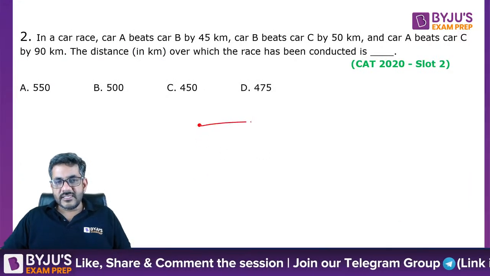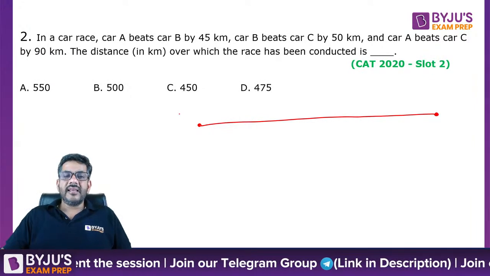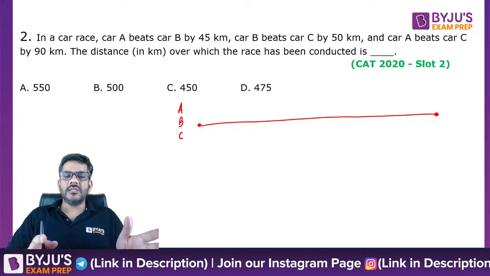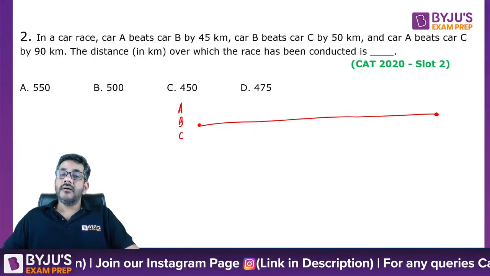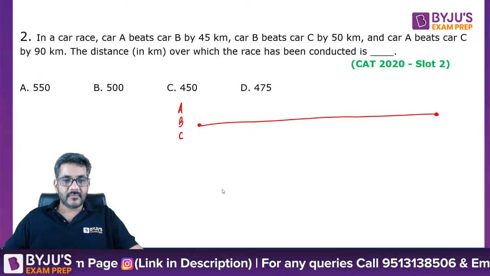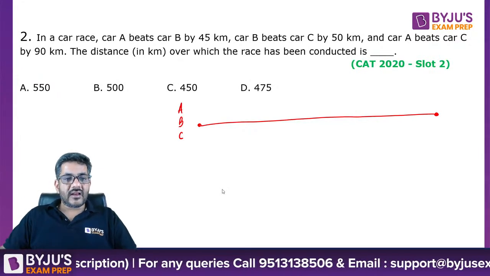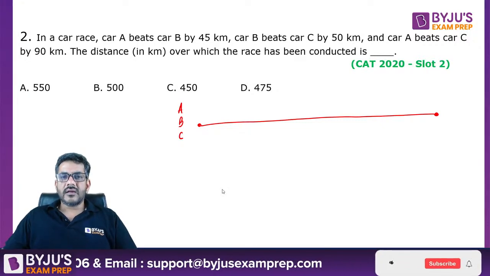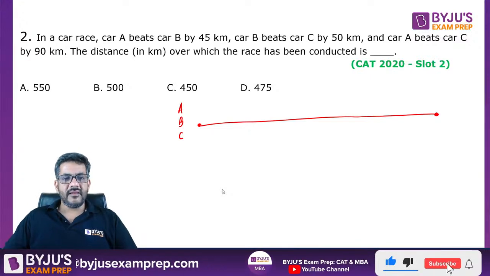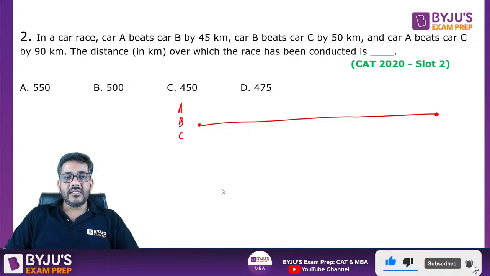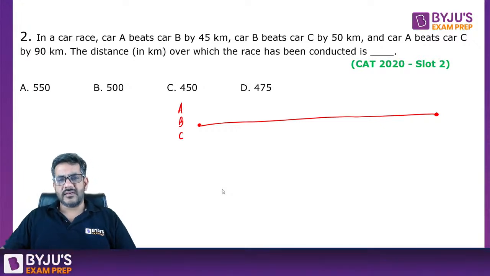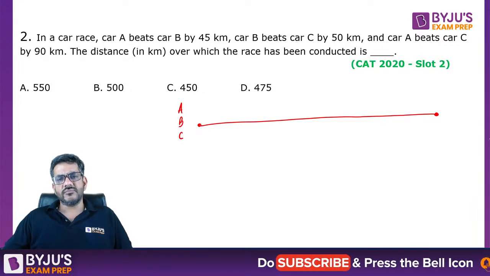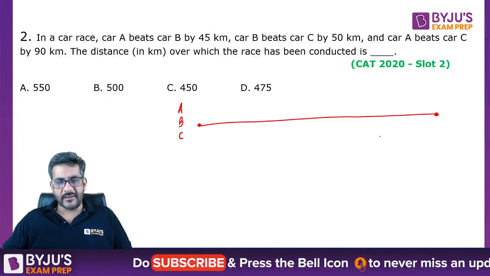Let us say this is the length of the race. And can I say initially all A, B, C are together, right? In a race, there's a basic assumption that all the people start running from the same point. Now he says that in a car race, car A beats car B by 45 kilometers. Car B beats C by 50 and A beats C by 90. The distance over which the car race has been conducted. Now total distance I don't know, but whatever this distance is, I have made it here. Let us assume this distance that we see in front of us.